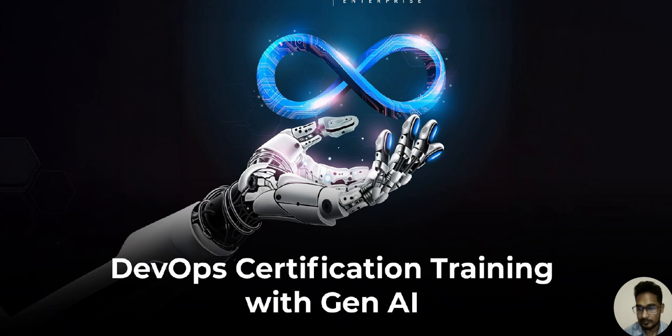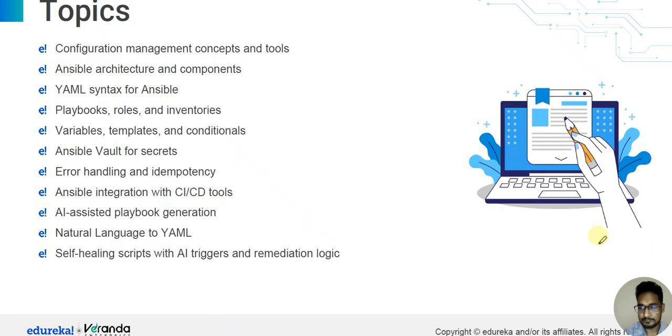So, the next topic is Ansible. These are the Ansible topics. The first topic is configuration management concepts and tools. The second topic is Ansible architecture and components. Then YAML syntax for Ansible, playbooks, roles, and inventory, variables, templates, and conditionals.